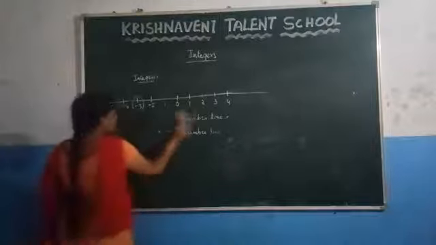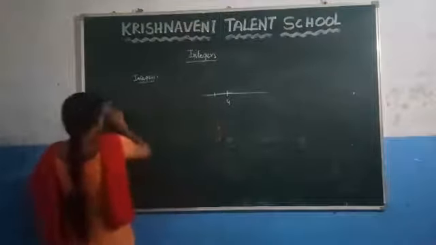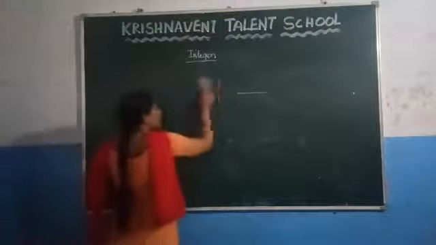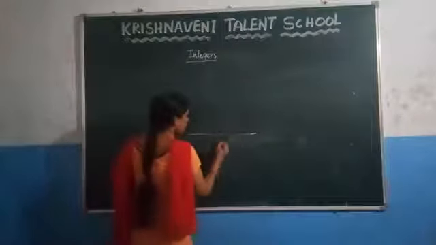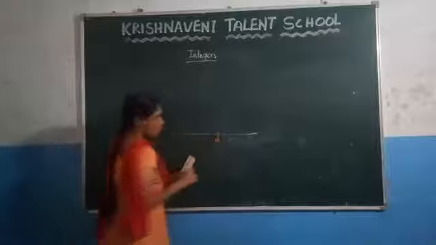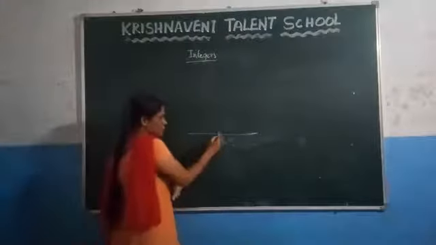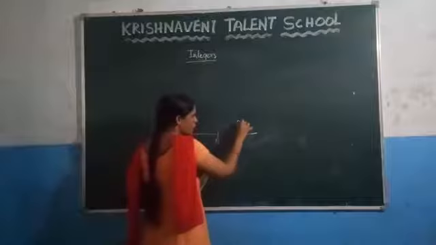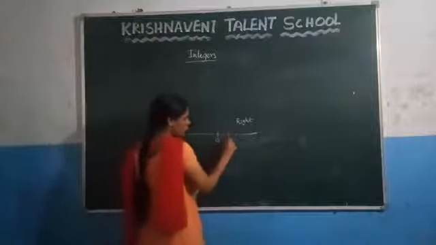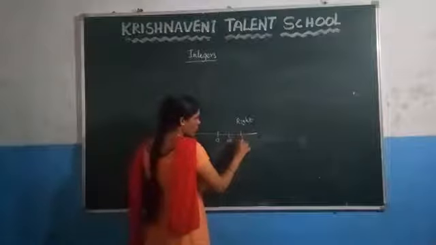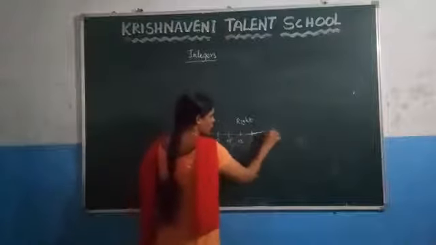Now here, like this you have to represent integers on a number line. Let us see the number line. This is the 0, which is the middle one, and if you are going to the right side of the number line, you are getting the positive numbers, which is +1, +2, 3, 4.